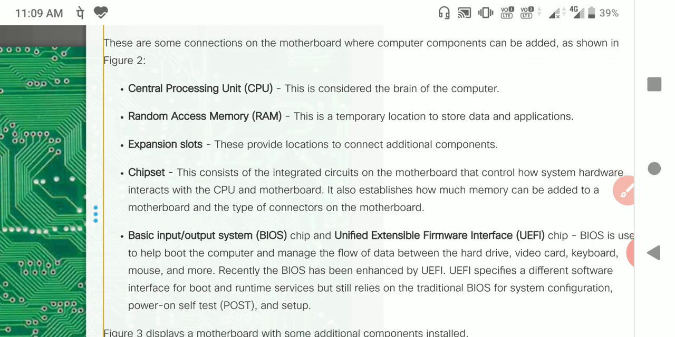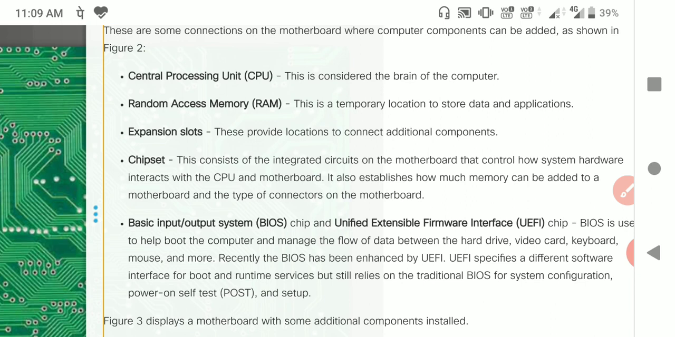The next one is the BIOS, basic input output system chip, and the Unified Extensible Firmware Interface, UEFI chip. The BIOS is used to help boot the computer and manage the flow of data between the hard drive, video card, keyboard, mouse, and more. Recently, the BIOS has been enhanced by UEFI, which specifies a different software interface for booting and runtime services, but still relies on the traditional BIOS for system configuration, power supply, and power-on self-test.